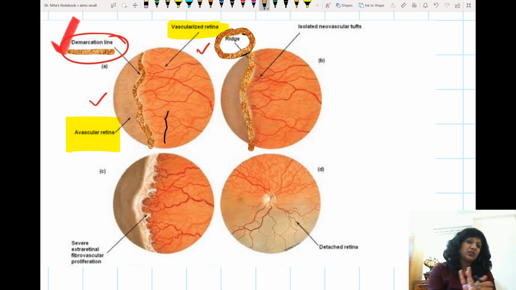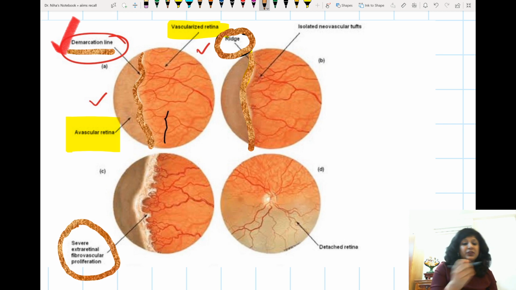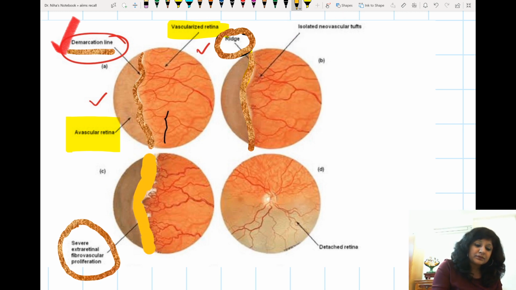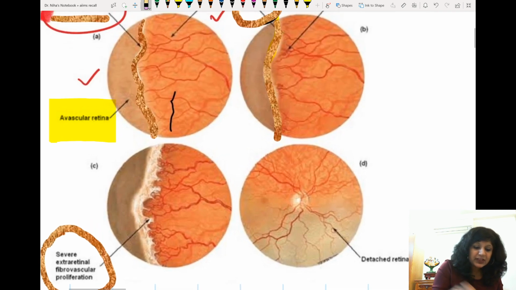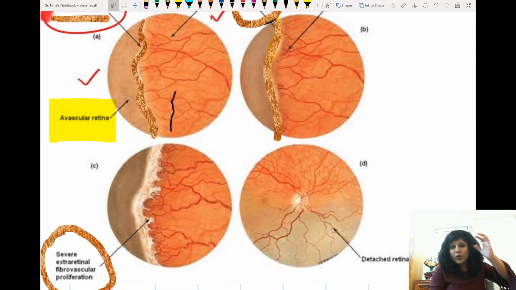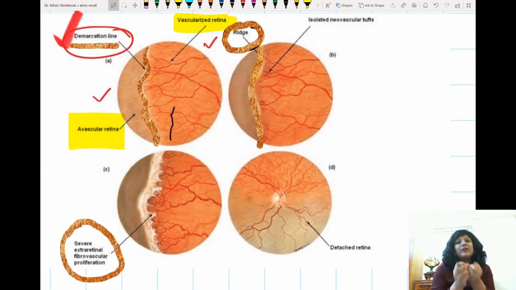Now what happens in stage 3? In stage 3 we have got the fibrovascular proliferation. Can you see this area? I'll mark with the yellow color so that you can see it. See, this area was a ridge and here we also have this fibrovascular proliferation. So if I hide this color, then you will be able to see. Can you see this? So not only do we have a ridge, we also have a lot of fibrovascular proliferation. Now what happens? This fibrovascular proliferation has a tractional effect. Means it can pull. It has a property of exerting pressure. So what happens?